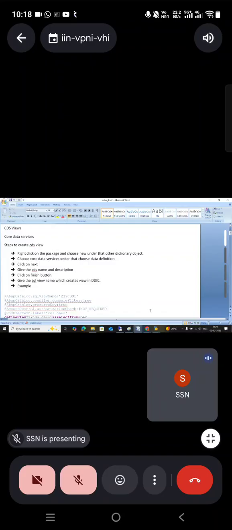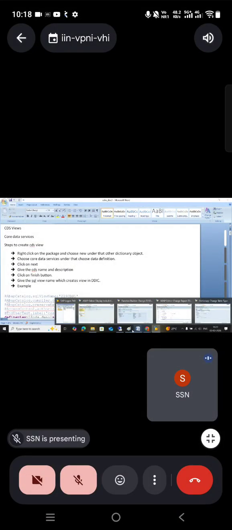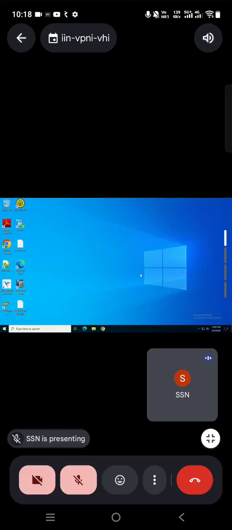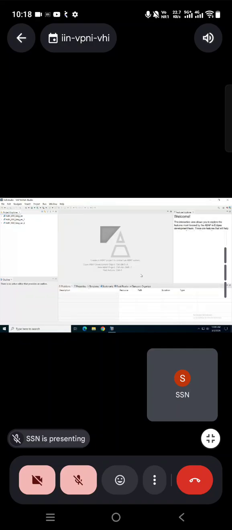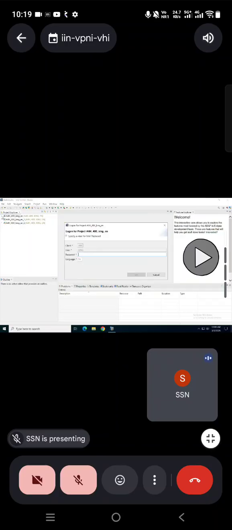Normally in our general program, we have multiple tables to be combined. What are the concepts available to combine multiple tables and get the data? Joins and for all entries. These two options are available. Why for all entries? With joins, if there are more than 3 tables, then the performance of the program will go down.